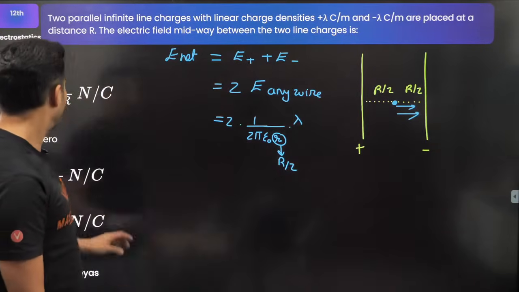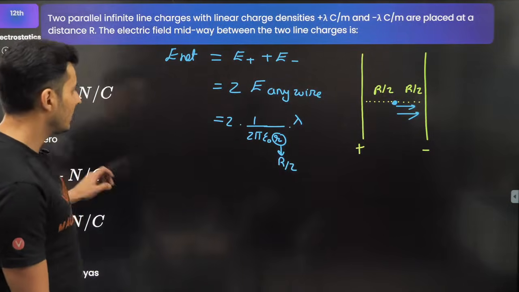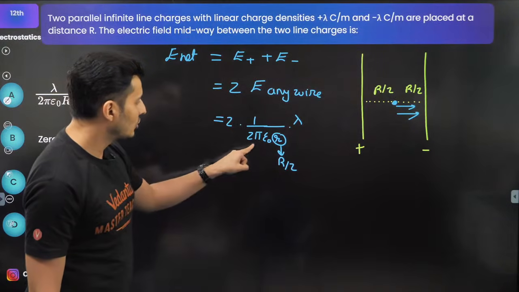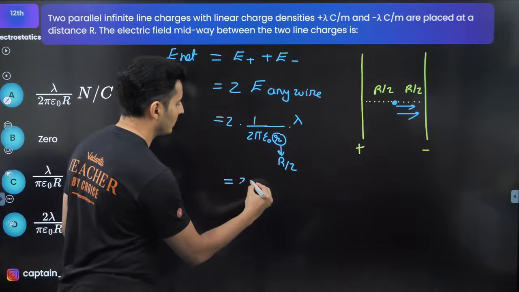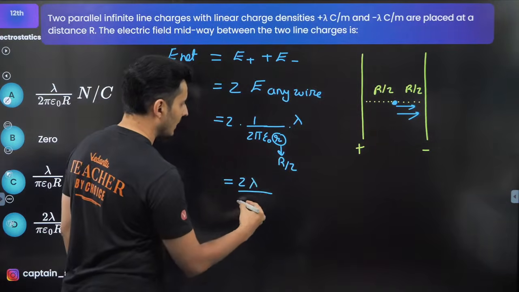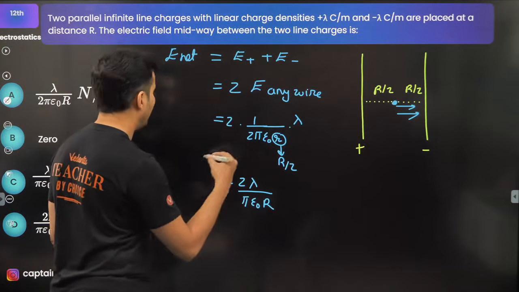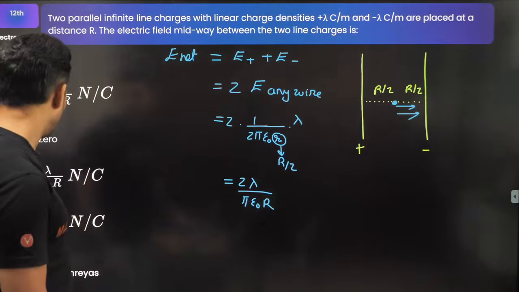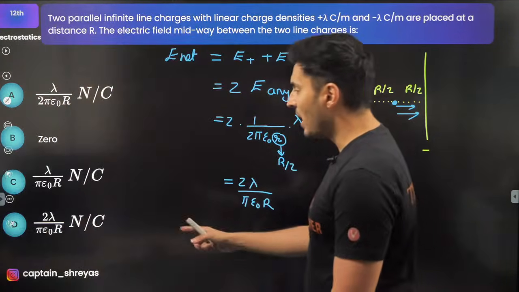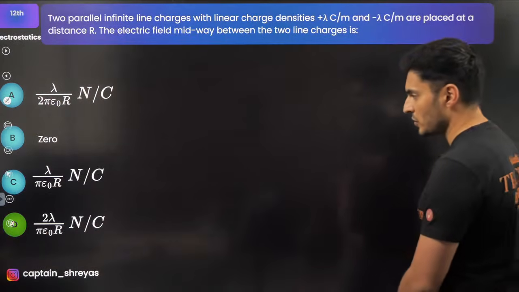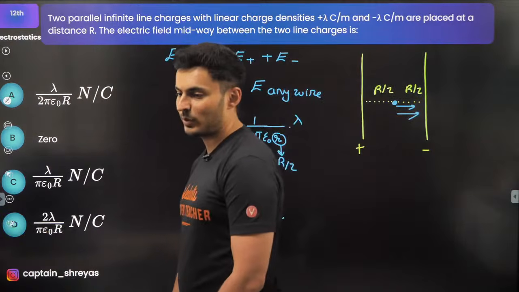Now this 2 and this 2 will cancel. So I'm just left with 2 lambda divided by pi epsilon naught r. So 2 lambda divided by pi epsilon naught r is option D, I suppose. Yes, option D is the correct one.